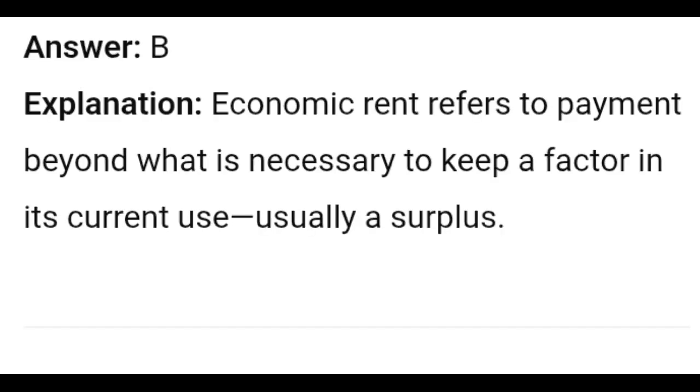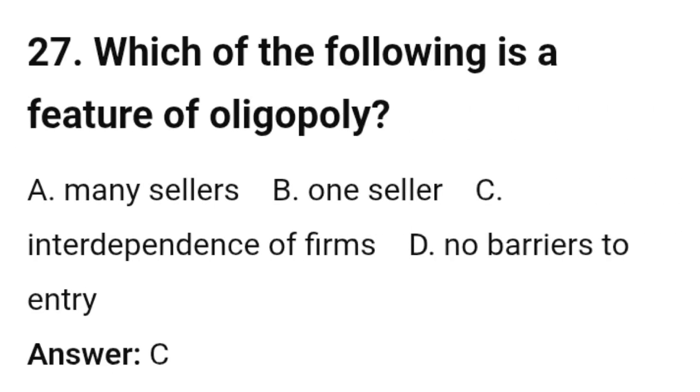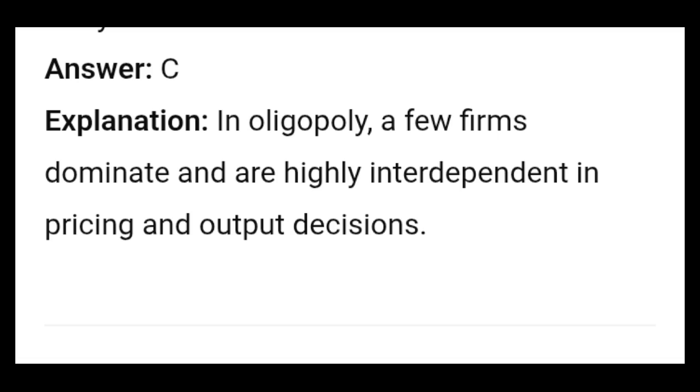26. Rent differs from other factor payments because it is A. Fixed, B. Paid weekly, C. A surplus, D. Related to capital. Explanation: economic rent refers to payment beyond what is necessary to keep a factor in its current use, usually a surplus. 27. Which of the following is a feature of oligopoly? A. Many sellers, B. One seller, C. Interdependence of firms, D. No barriers to entry. Answer C. Explanation: in oligopoly, a few firms dominate, and are highly interdependent in pricing and output decisions.